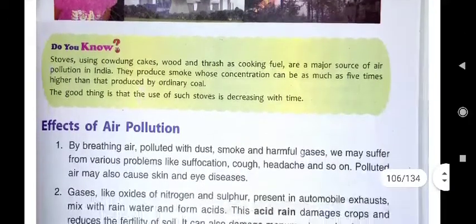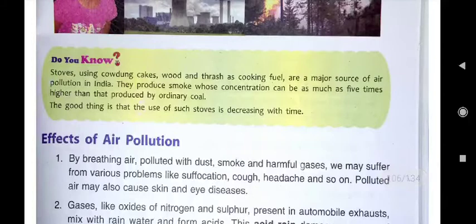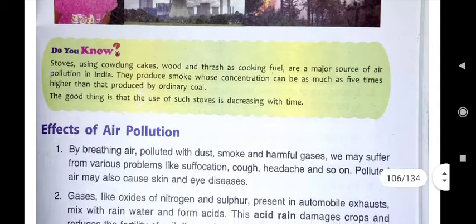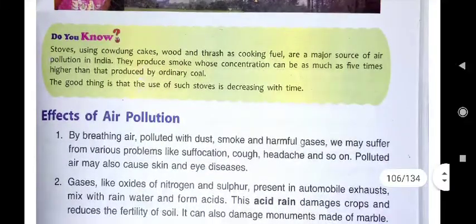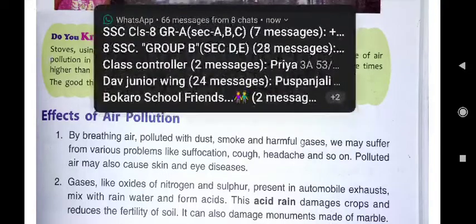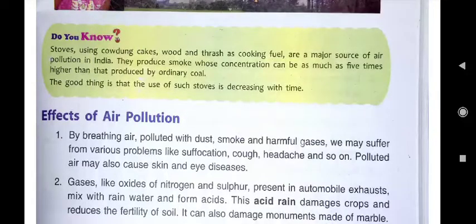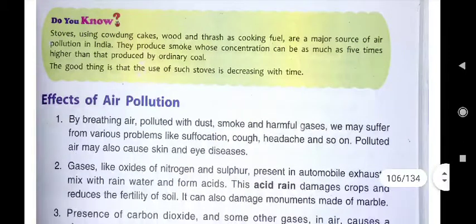Here it is written, stoves using cow dung cakes, wood and thrash as cooking fuel. In village areas nowadays also, women burn cow dung cakes, and while cooking, these stoves also pollute the air. They are a major source of air pollution in India.